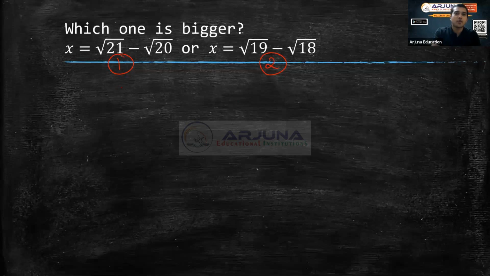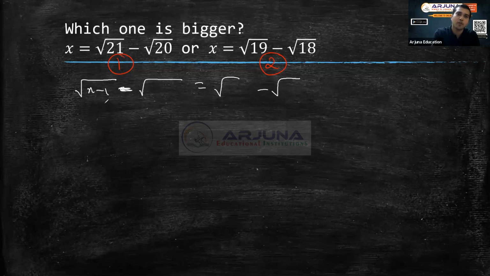Aditya, so squaring both the sides, I can appreciate what you are trying to say, but generally, when do you square it? Suppose you have an equation, root of something is equal to root of another thing, or root minus root is equal to root minus root. There should be an equal to sign between both the sides. Then only you can do it. But there is no equal to sign here, so you cannot simplify this.